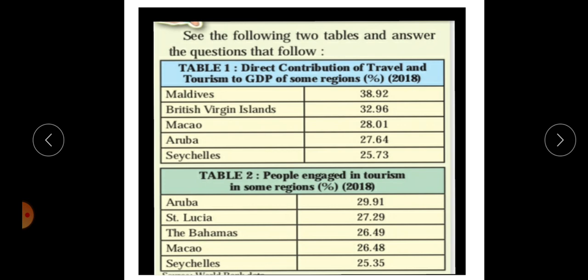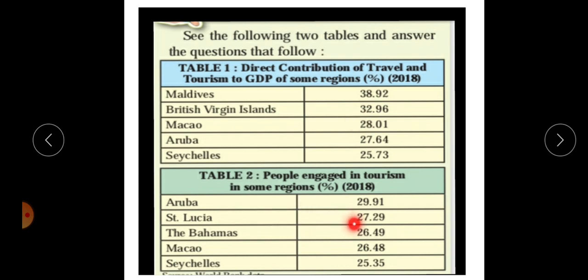In the first chart, the GDP related to these different places depends on tourism activities and is more than 26%, and for the Maldives we can observe 38.92, near about 40% of GDP depends on tourist activity.